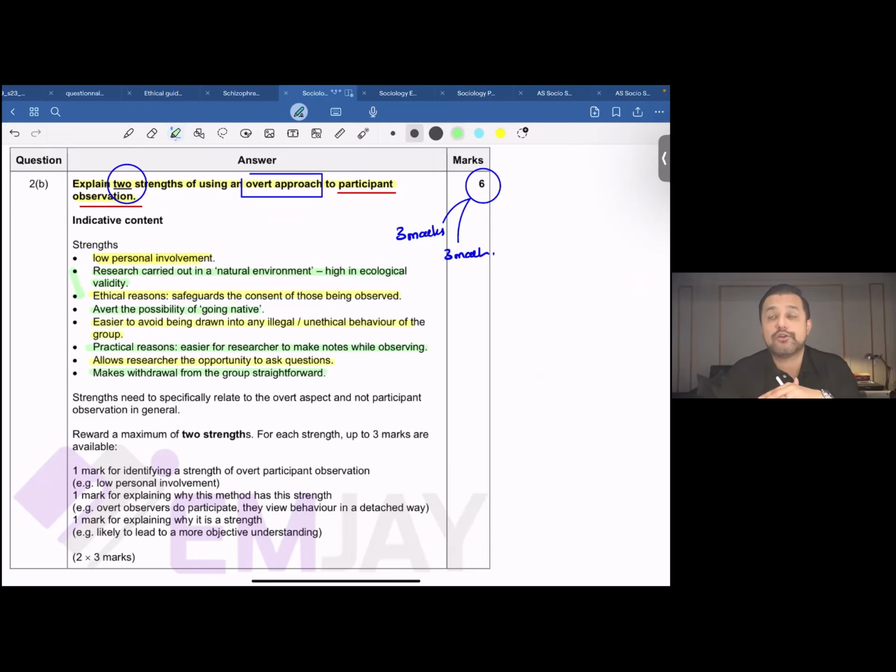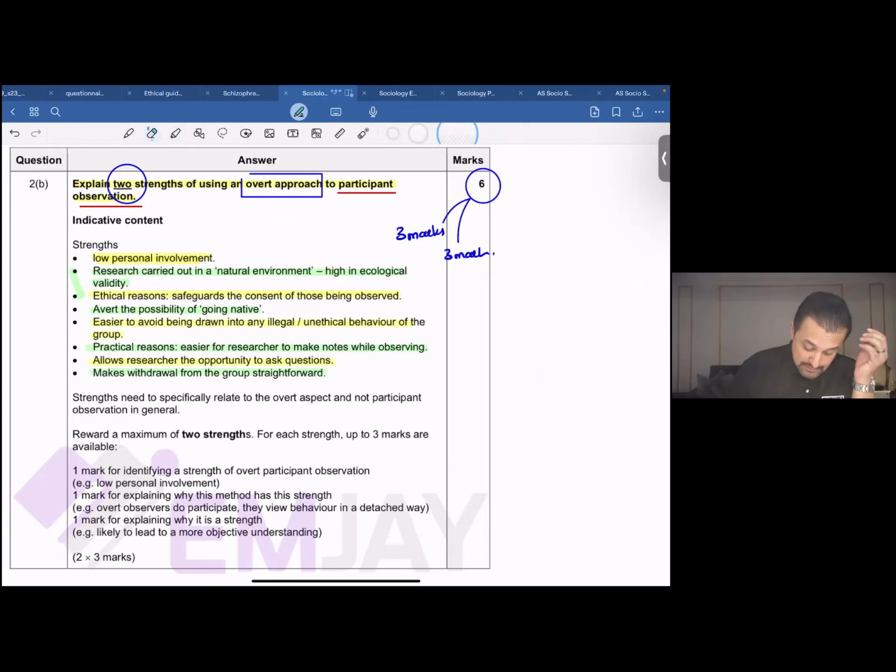In contrast, if I talk about conducting research through covert observation, once you're done with data collection, you cannot just disappear. Leaving the group or a safe exit might not be very easy for you.